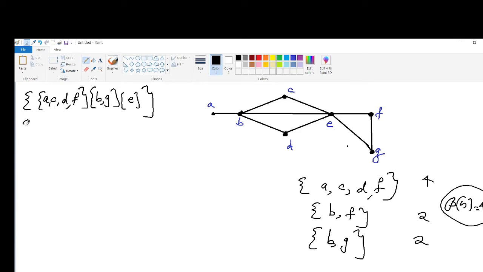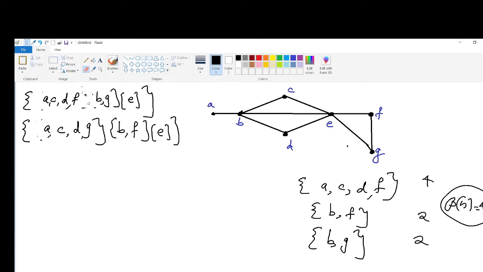Now we can consider other possibilities. Suppose A, C, D, G. Consider this set. Then consider B, F. Then consider E. Now if you want, you can avoid the set symbol here. You can simply put a single bracket.